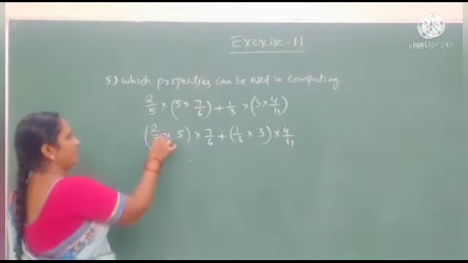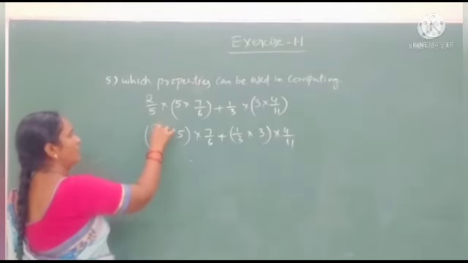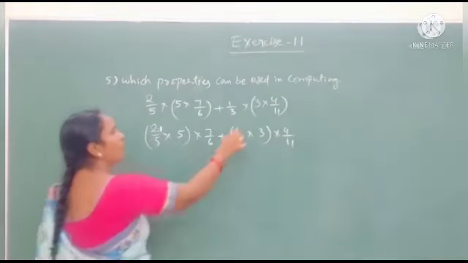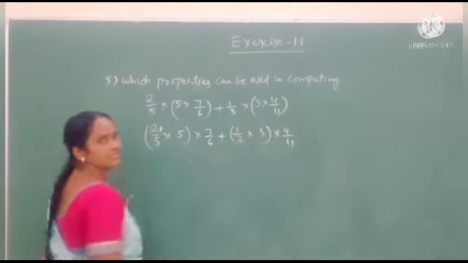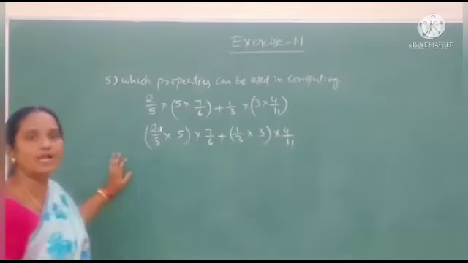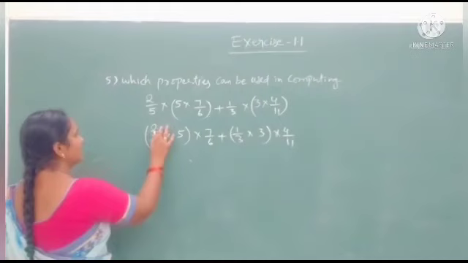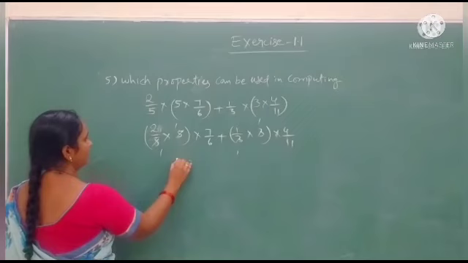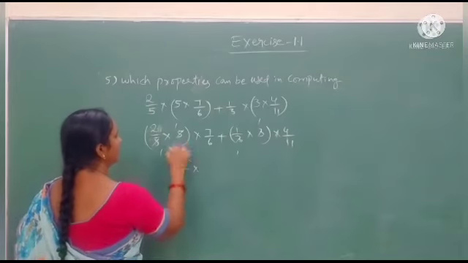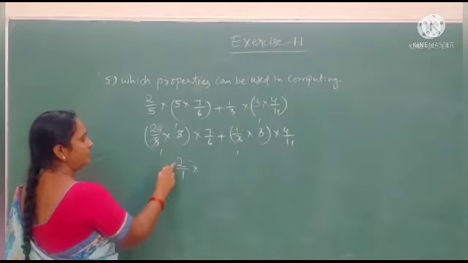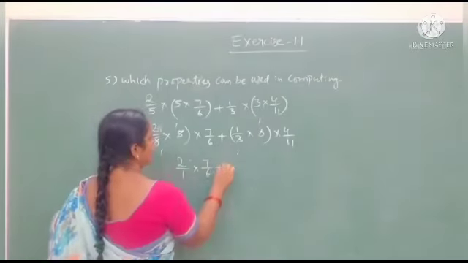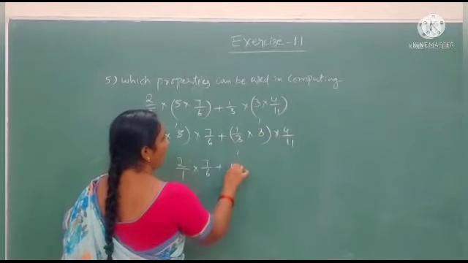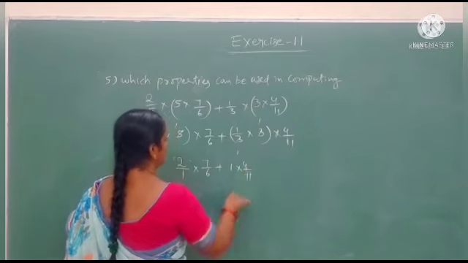See here, students. 1 by 5 into 5 is 1, and 1 by 3 into 3 is 1. Here they use the multiplicative inverse property. If we cancel here, 5 gets 1, 5 gets 1, 3 gets 1, 3 gets 1. After that, in this bracket we get 2 by 1 into 7 by 6 plus, in this bracket we get 1 into 4 by 11.